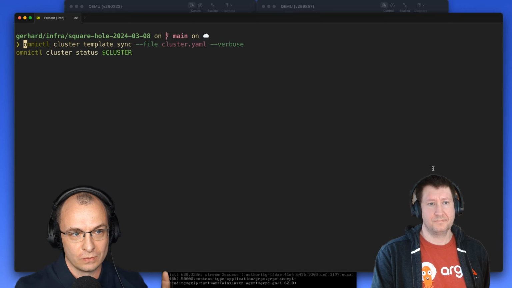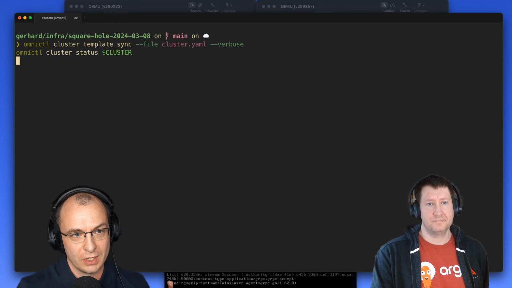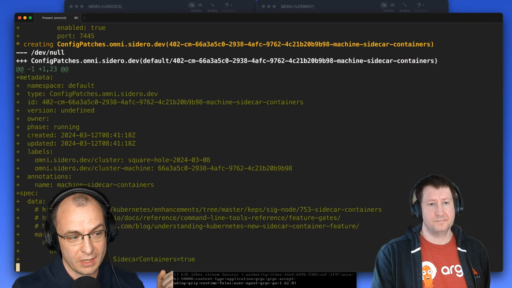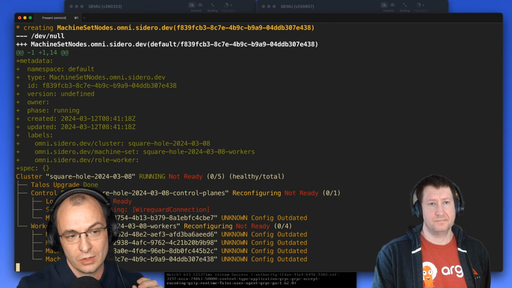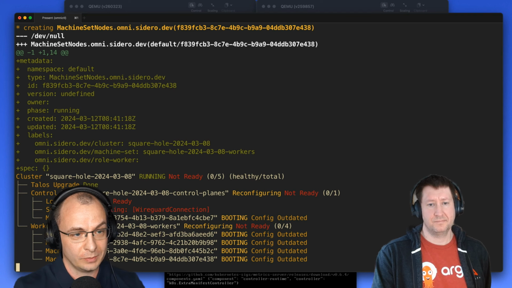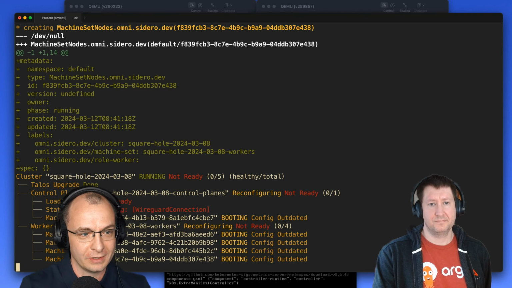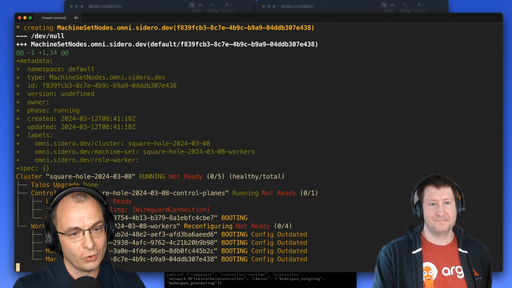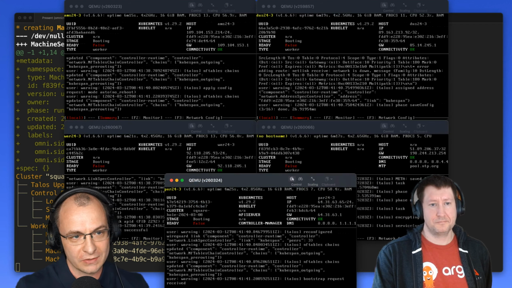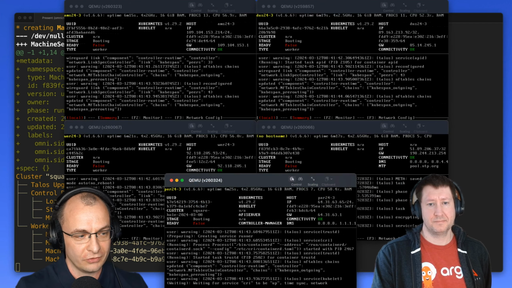Cool. So what we're doing here, we are using omnictl to create a cluster out of these 5 nodes, and we're going to make a Kubernetes cluster. The interesting thing is that we have a single control plane, and that control plane runs in Paris, home of the KubeCon EU 2024. That's why Paris. And we have 4 worker nodes. And if we switch to the VNCs, we can start seeing how they're getting provisioned in real time.